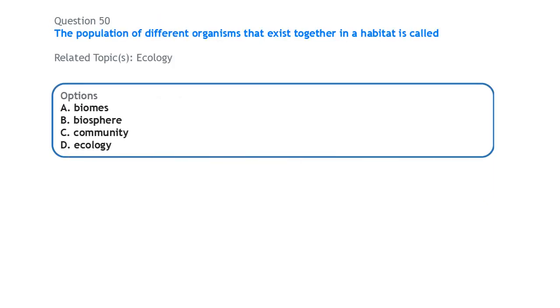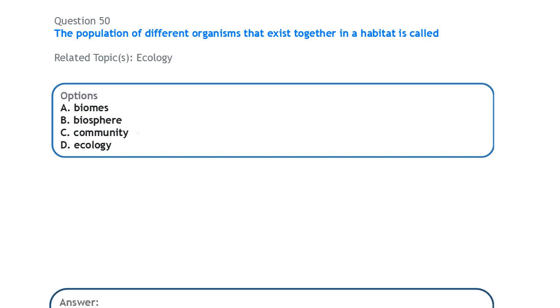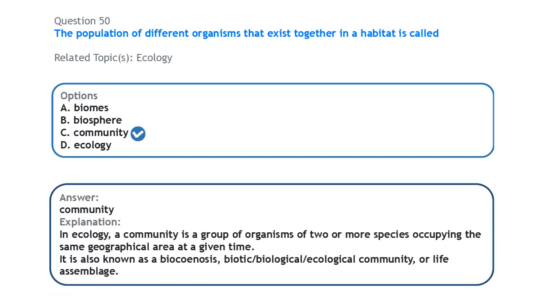Alright, the last question on ecology. The population of different organisms that exist together in a habitat is called a community. A community is a group or population of organisms of two or more species that are occupying the same geographical area, in the same habitats.